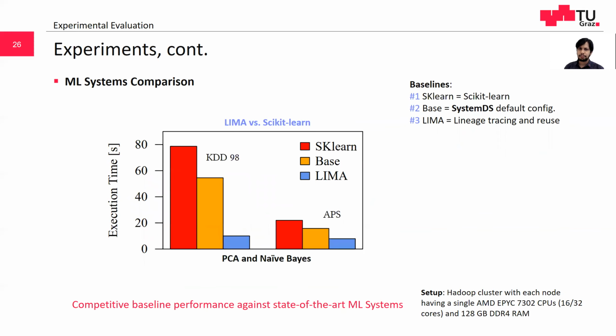In another experiment with hyperparameter tuning for PCA and naive Bayes, we see Lemma performs up to 8x better than scikit-learn by reusing PCA intermediates and aggregate operations in naive Bayes.